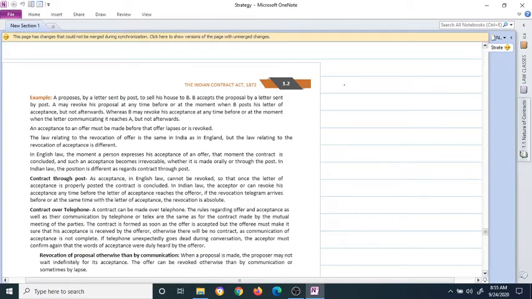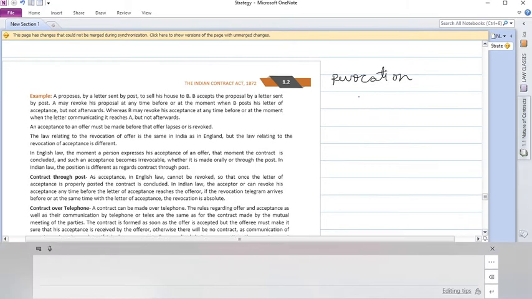So we are learning a topic, revocation. We've seen an example. I mean, X offering to sell to Y 50 bales of cotton, but before Y accepting, X can revoke that. Instead, there is some time limit like 6 p.m. and all that. Even then, before acceptance, X can revoke anytime. Right? Now, there's another example.